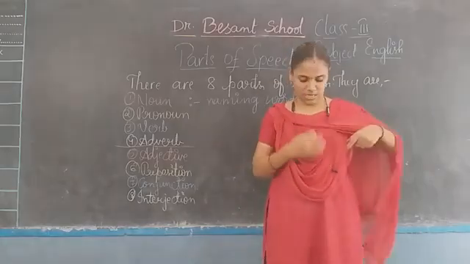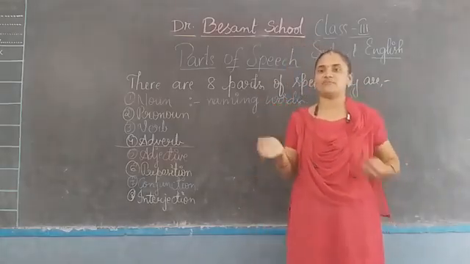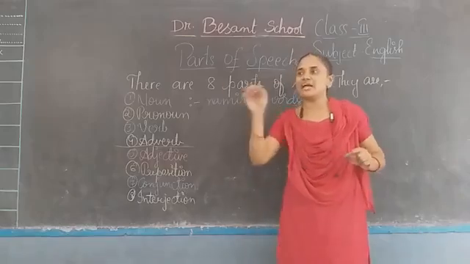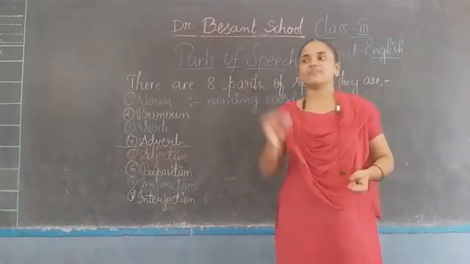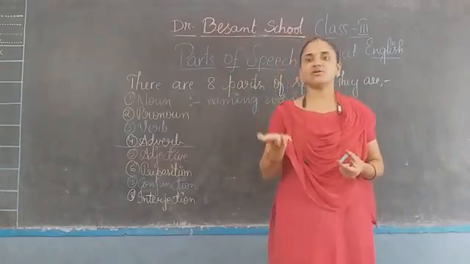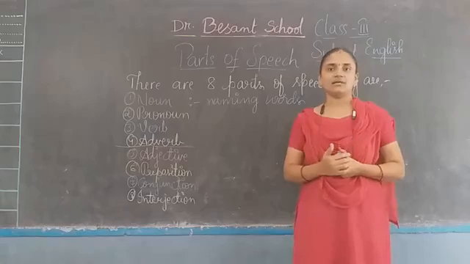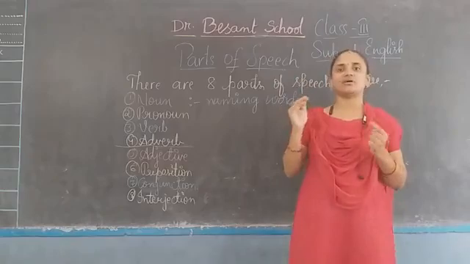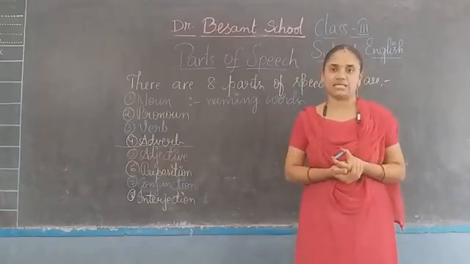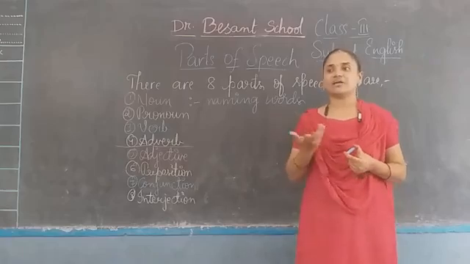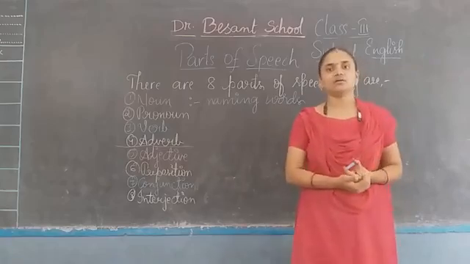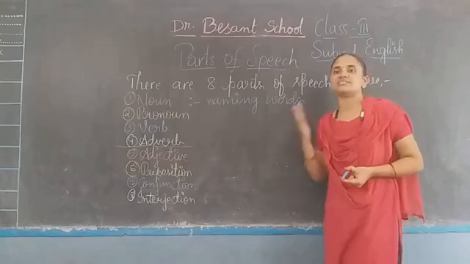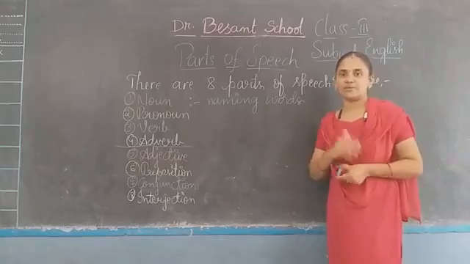Because without nouns, if you want to call anything or anyone, if you want to tell about a chalk piece, how could I say bring me that? Bring me that means what you'll bring. If I say go and get me a chalk piece, then you'll understand and go and get that. Isn't it? Means you need to have some name to that particular person or place or animal or thing so that you can call them easily. Without names, we can't even identify what is what. So, nouns are naming words. They tell us the names of persons, places, animals and things. That's what we learned yesterday.